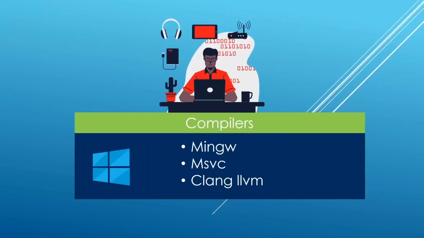Okay, so by now we have a GCC compiler through the MinGW project. We have a Clang LLVM compiler on our system. We are also going to see how to get a hold of the compiler from Microsoft. And to get a hold of this, you need to install Microsoft Visual Studio.